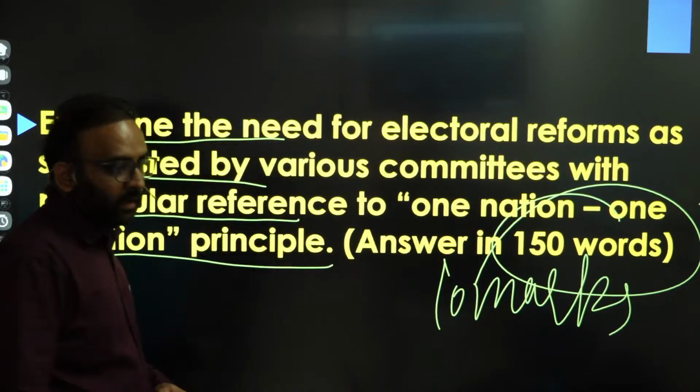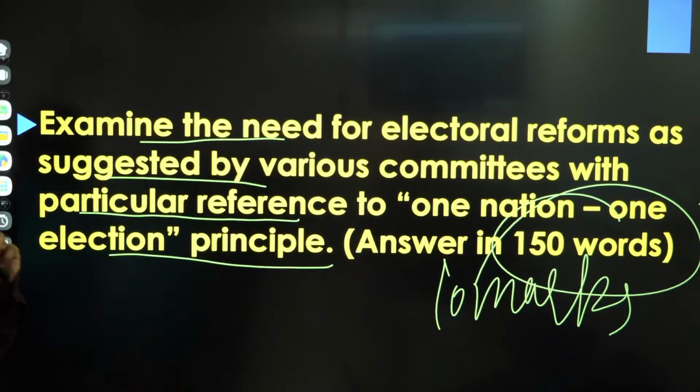Right? So how will you address this question? Again, it's a very lengthy question. You need to be very smart in answering this question. It's testing your time management skills more than the content.